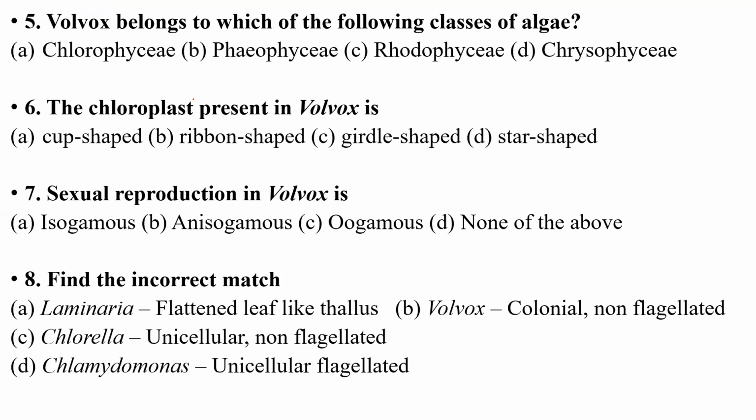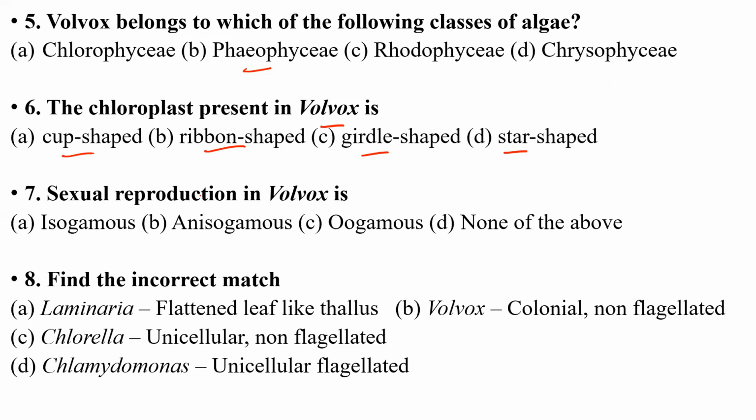In question 5, the Volvox belongs to which class? You have to name the class of the Volvox. So option A, Chlorophyceae, option B, Phaeophyceae, option C, Rhodophyceae, and option D, Chrysophyceae. In question number 6, the chloroplast present in the Volvox is which shape? Option A is cup shape, option B ribbon shape, option C girdle shape, or option D star shape. So in question number 6, you have to answer which shape of chloroplast is present in the Volvox.